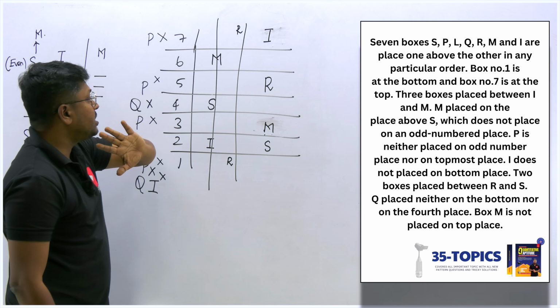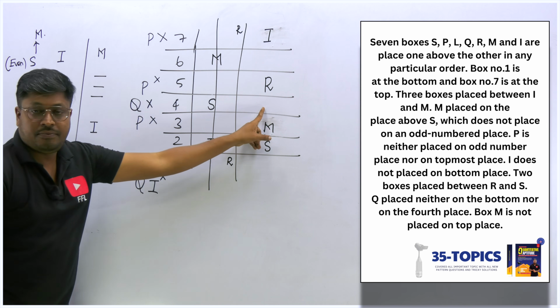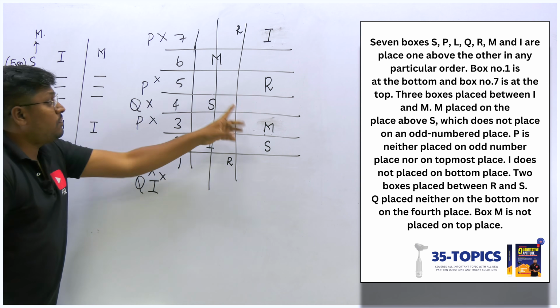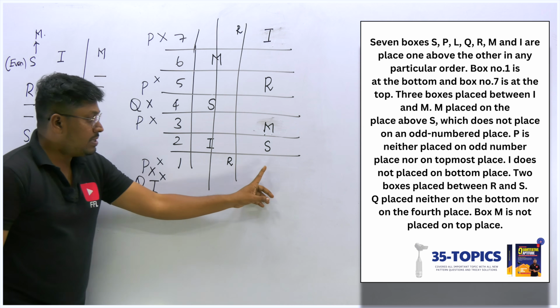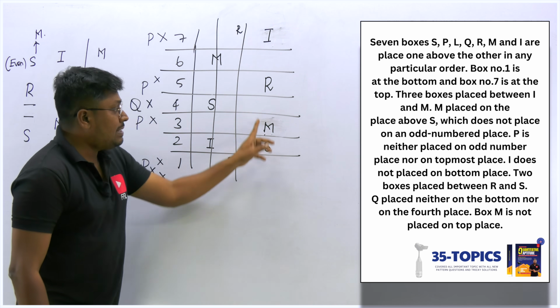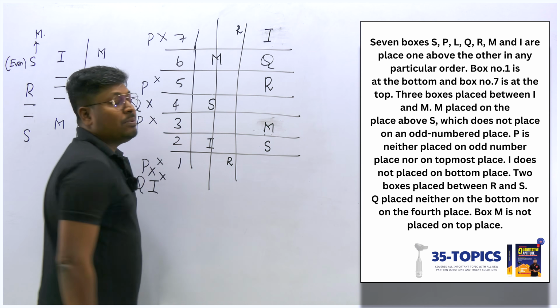So now let me move on to this possible diagram. Here we know that Q is not placed on the 4th floor. Q not 4th floor, 4th number, right? And also Q is not placed at the bottom. So this is not the place for Q. And this is not the place for Q. Only one chance that I have Q here. This will be the only place.